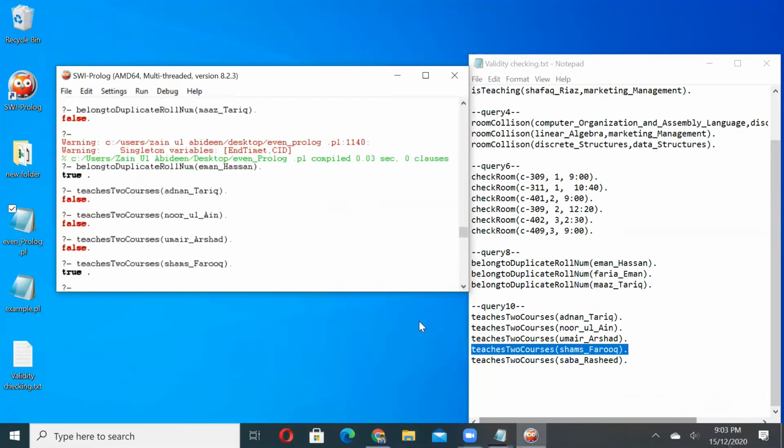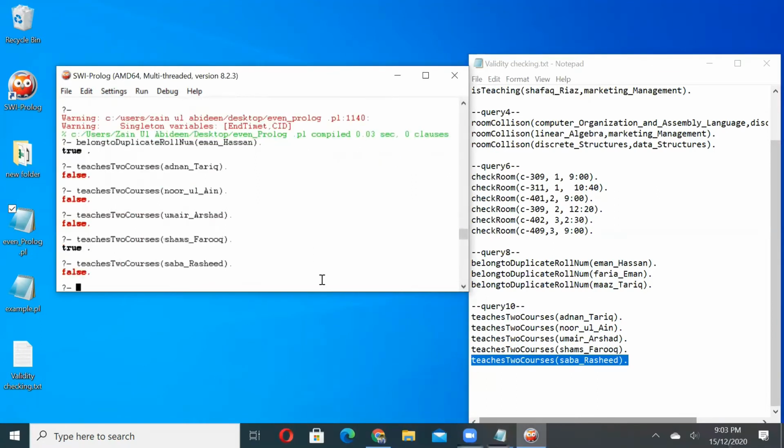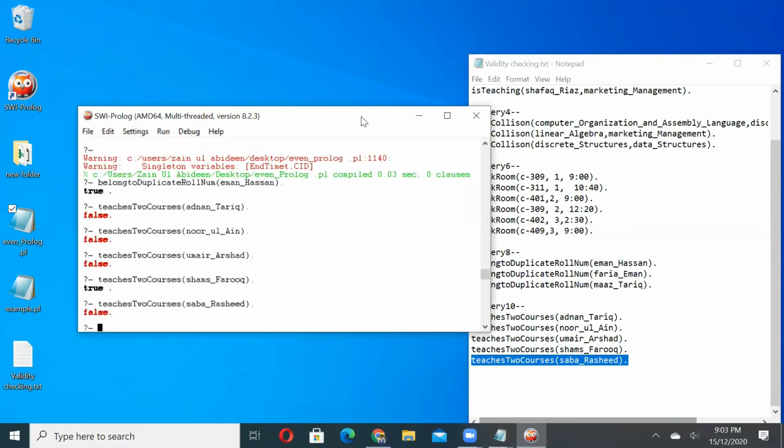One is DLD and the other one is Cole. And then for Ma'am Sabah Rashid, who is also only teaching data structures, which is also false. So I have tested all my queries and shown you all the predicates I have made for the knowledge base.